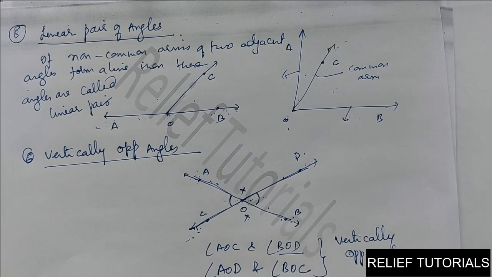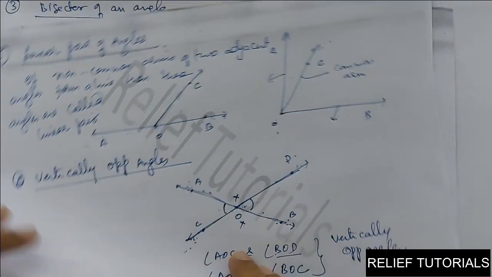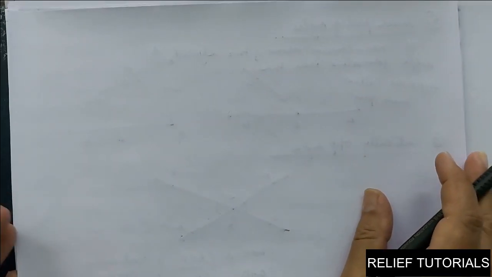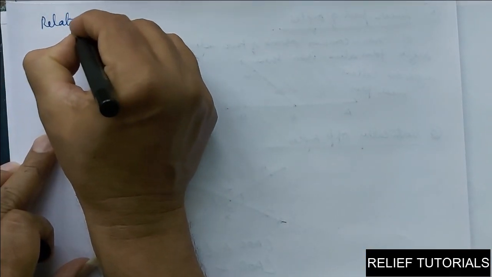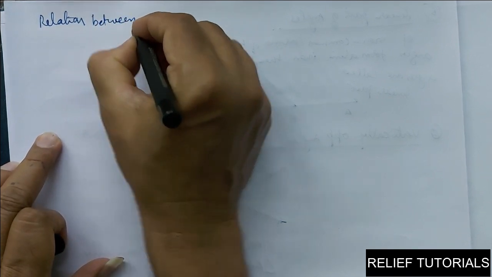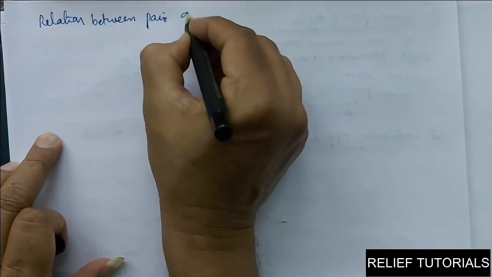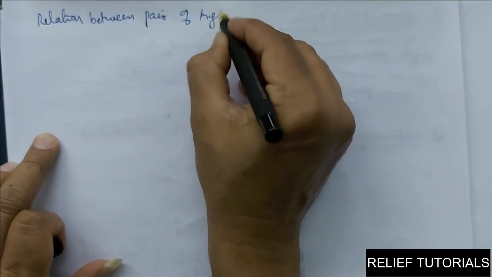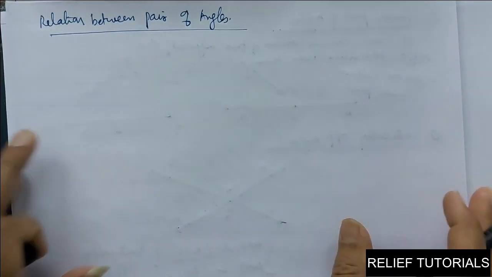Okay, now the last topic we are going to discuss is the relation between pairs of angles.